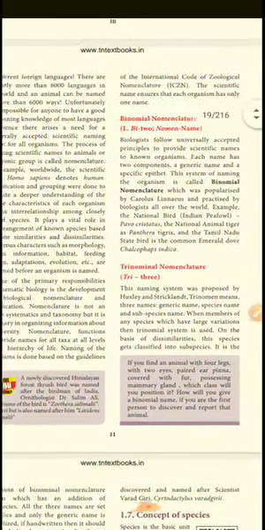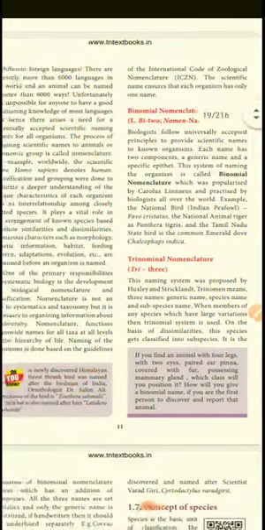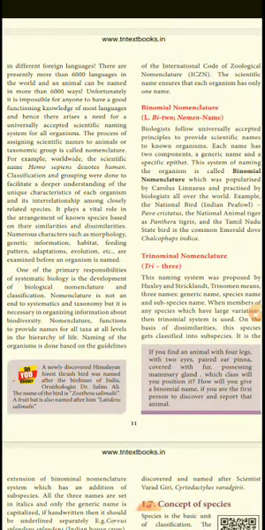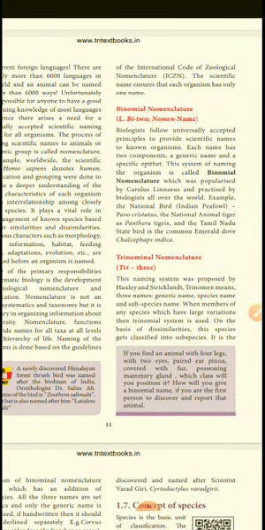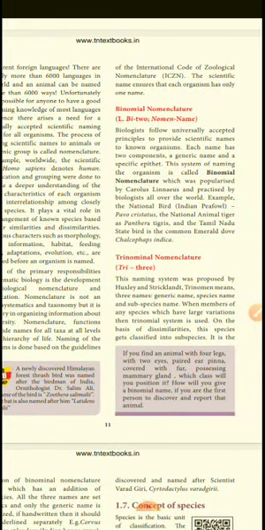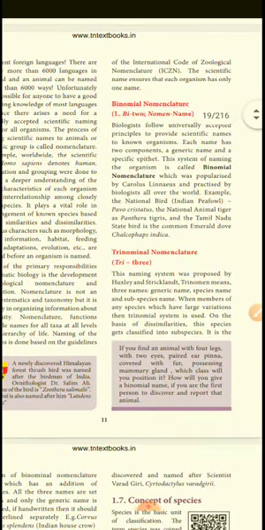The International Code of Zoological Nomenclature, ICZN, gives the guidelines: who can give the name, who can accept it, and who can propose it. The scientific name ensures that each organism has only one name.